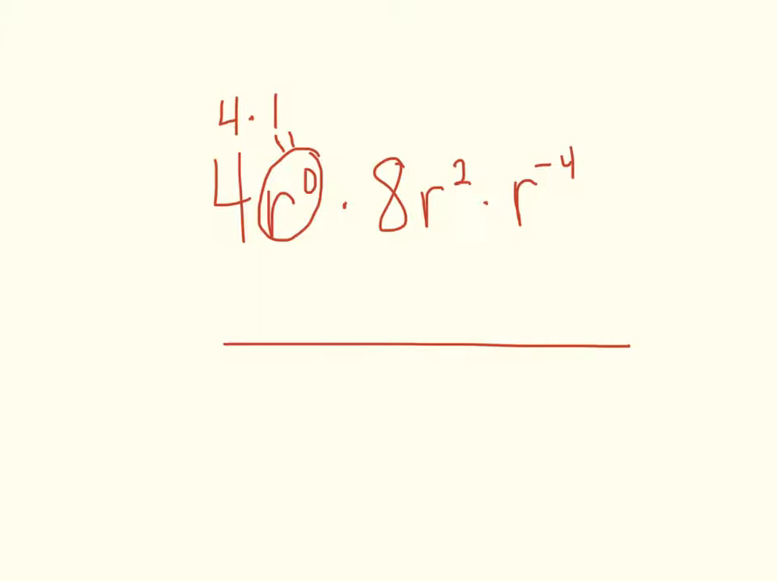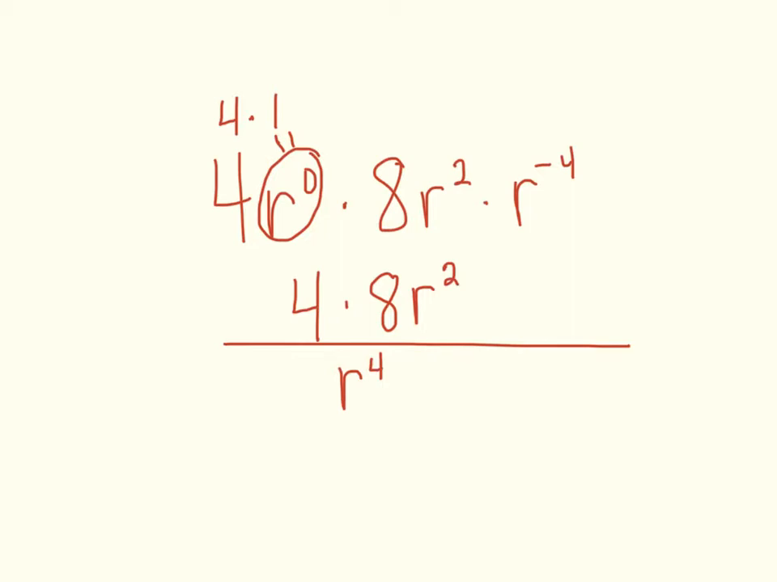So we've got 4 times 1 here, so that's going to go on the top, 4, times 8r squared, that goes on top as well, and then r to the negative 4 is going to go on the bottom. So this means r on the bottom 4 times, which is what we have. And if you want to write it out, r times r times r times r, you can.